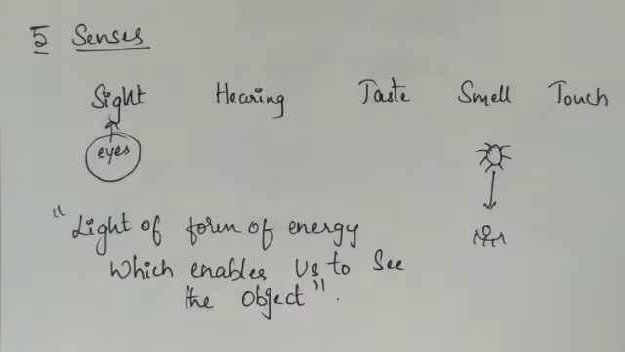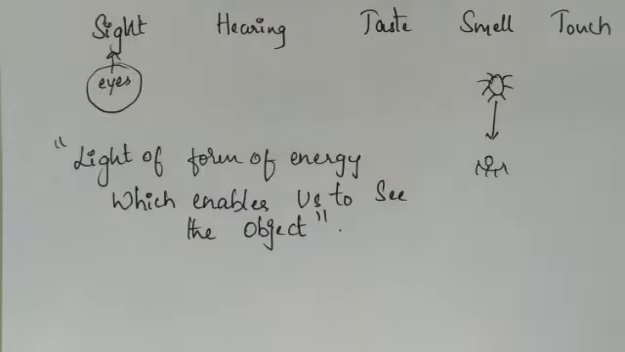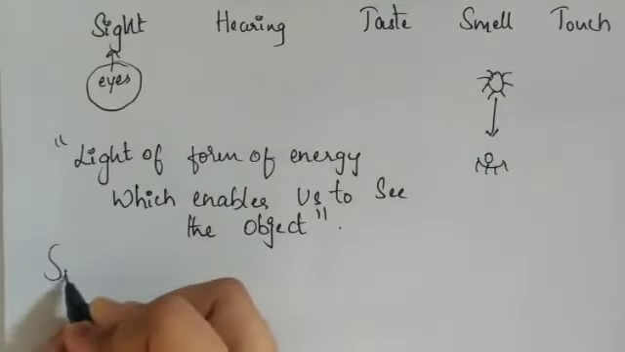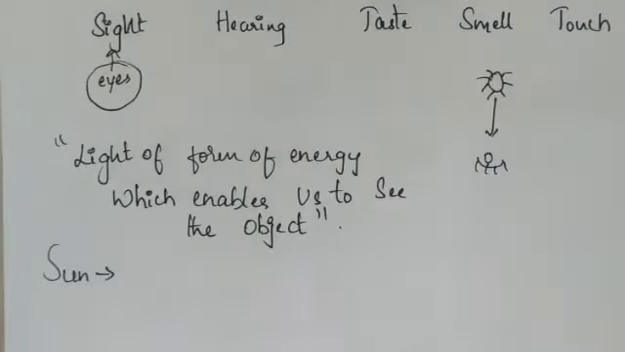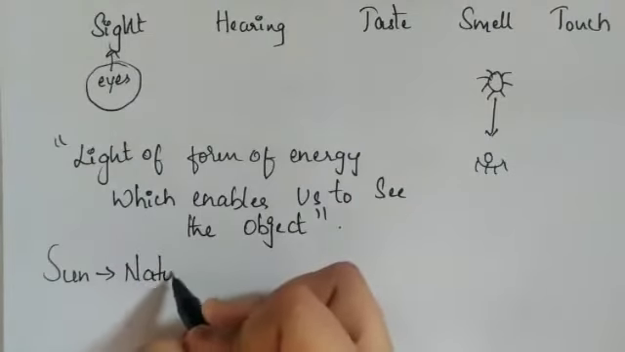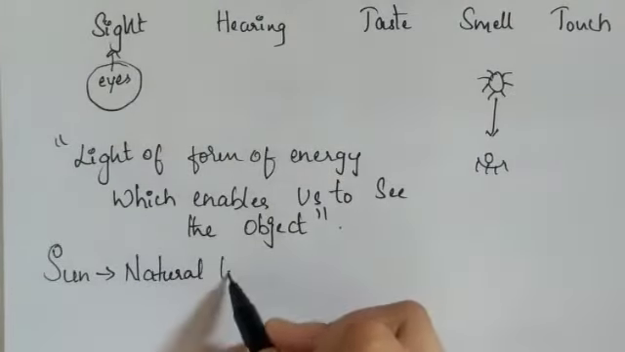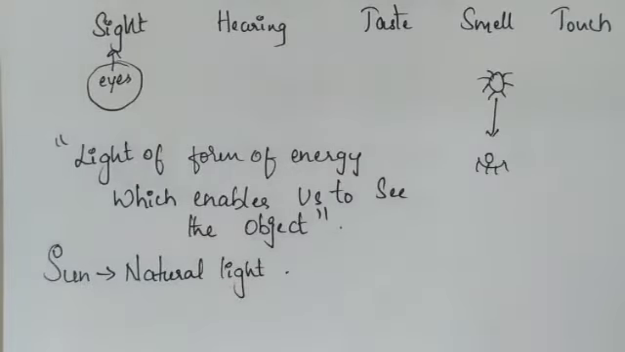In light, there are different kinds: natural light and artificial light. Natural light means the primary source of light. The sun is the primary source of light, or it is also called natural light. Artificial light, such as an incandescent bulb or a candle, is called the secondary source of light, or artificial source of light.